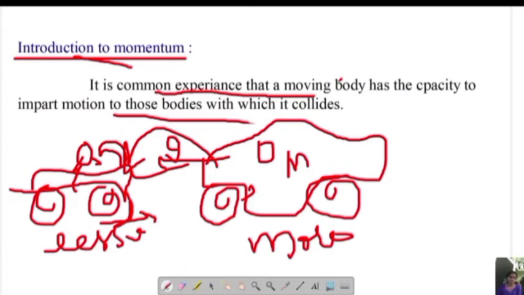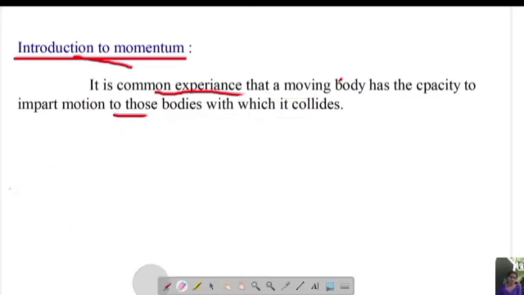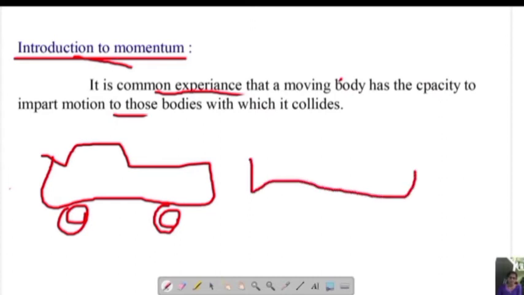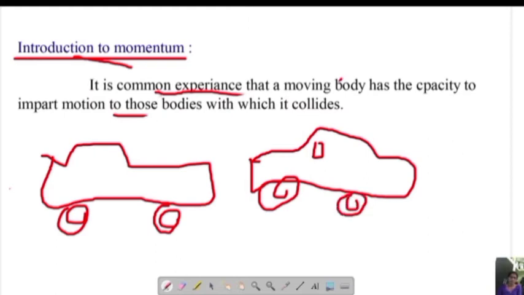Now I will show you one more example. I will take two cars which have the same mass. So this is one car. I am drawing two wheels and the other two wheels are invisible. It doesn't mean that there are no two wheels. There are wheels, but they are invisible. Okay, these are the two cars which are there here.